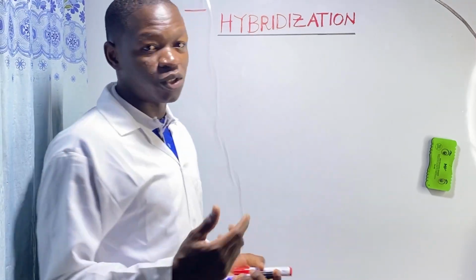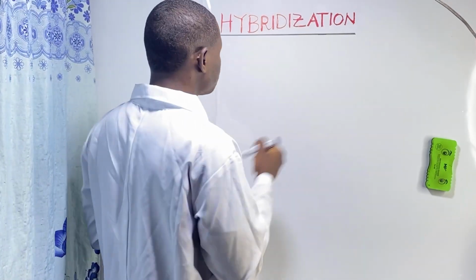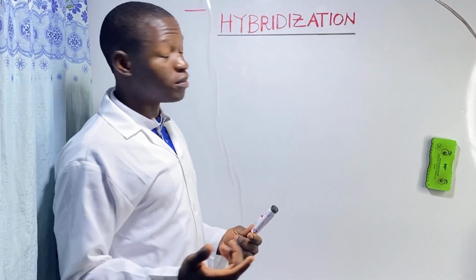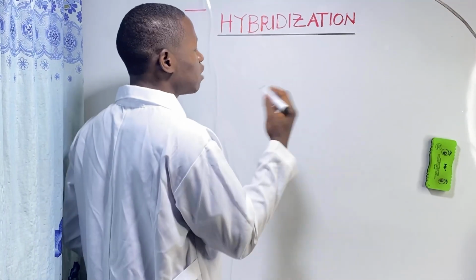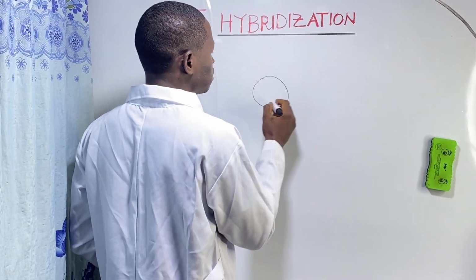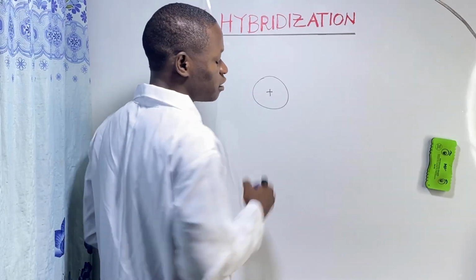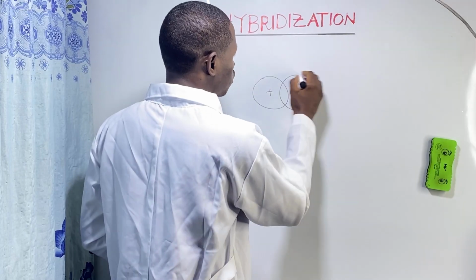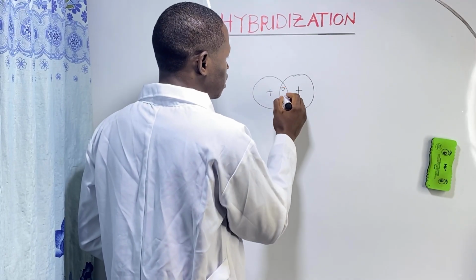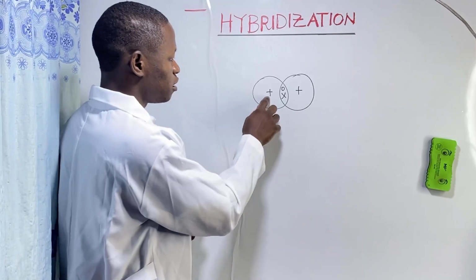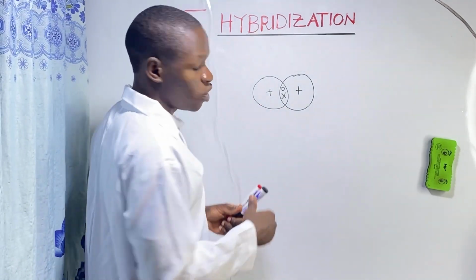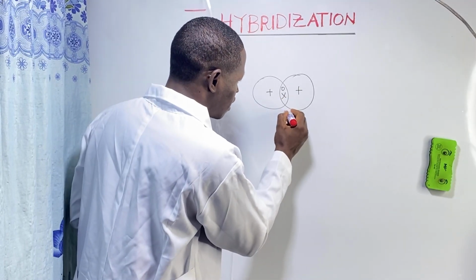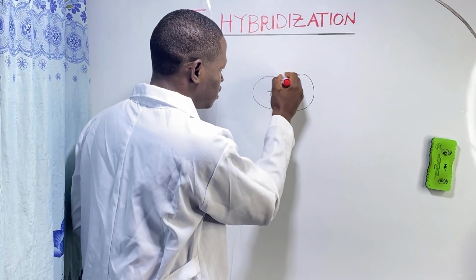So for example, let's consider two atoms, X and Y. This is our bond. This is the nucleus of one atom, and this is a valence shell. This nucleus is going to share an electron pair with another one. This is an electron pair that they share, and these are their nuclei. We all know electrons are negative, so there is a negative charge here.